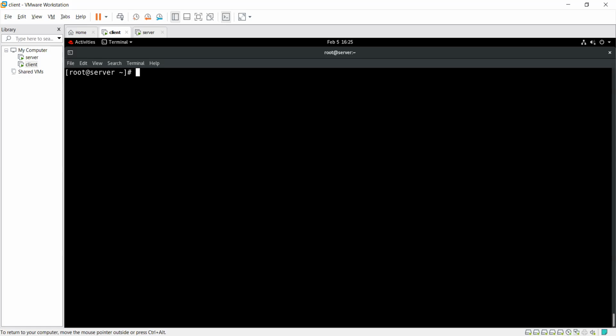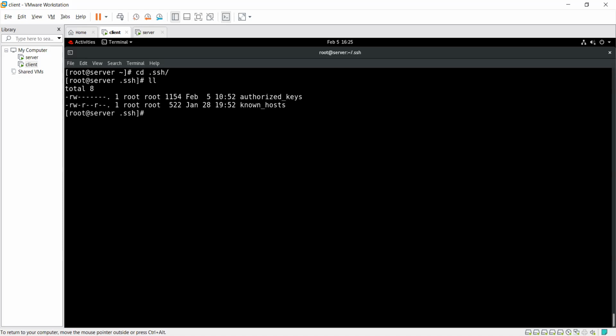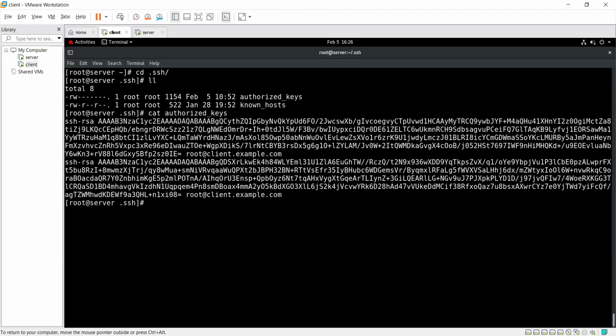Now I'll show you something here. Where is my key? Which one had I copied here? As you see here, the known_hosts and the authorized_keys. Just cat authorized_keys. As you see here, this is my key, client at the rate of example.com. This is my key which I had generated on my client machine. I copied it to my server machine.